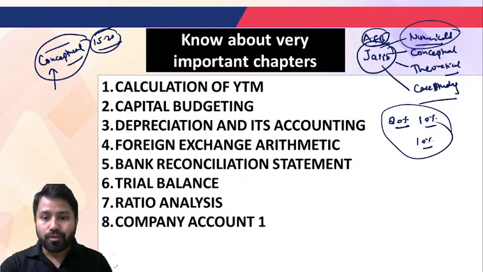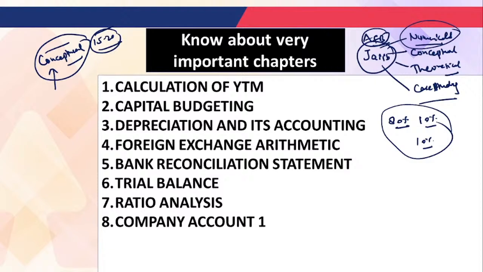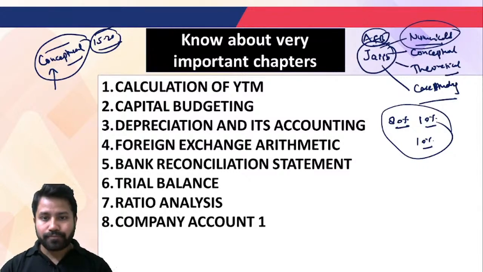Whenever we talk about the important chapters, the very first chapter is the calculation of the YTM. The second chapter is capital budgeting, and the third chapter is depreciation and its accounting. Because you are going to get most of the questions from these chapters.